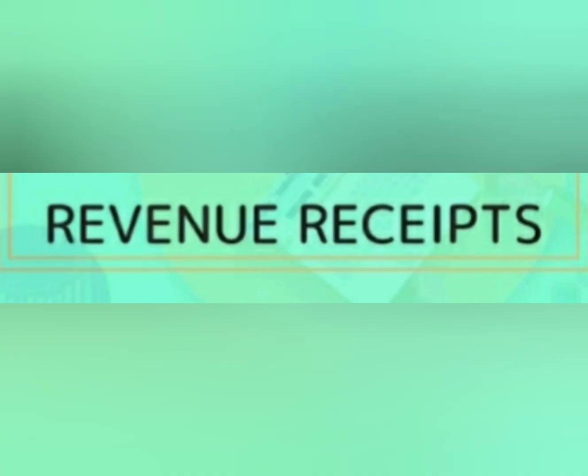Second one is revenue receipt. Revenue receipts are those receipts that are obtained through the activity of the business. Example, proceeds from sale of goods or rendering services, commission, interest received, dividend received, etc. Revenue receipts are reflected in the trading and profit and loss account.